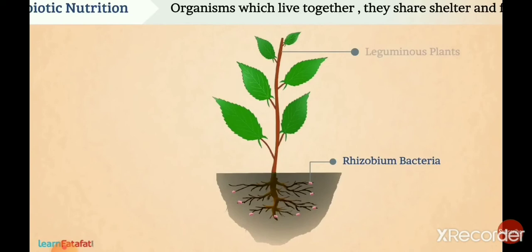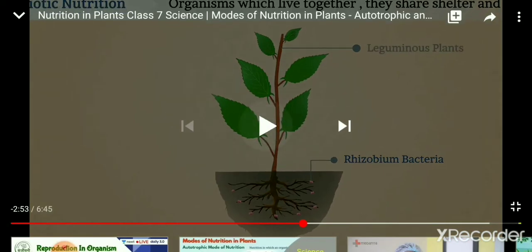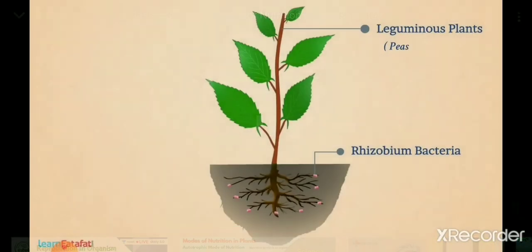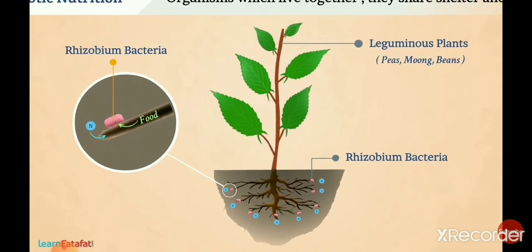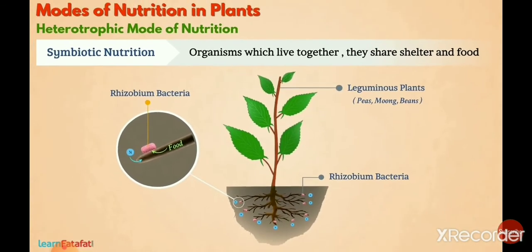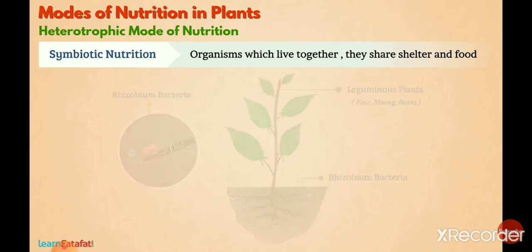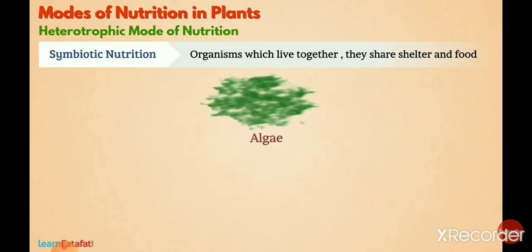Here I am showing you the example of Rhizobium bacteria. Now you can see this is the leguminous plant, and in the roots of the leguminous plant, in the root nodules, Rhizobium bacteria live. So you can see that leguminous plants give shelter to the Rhizobium bacteria, and Rhizobium bacteria provide food to the plant. So they share shelter and food.